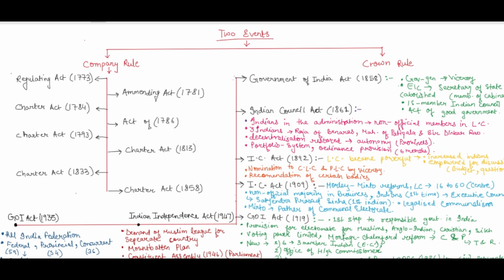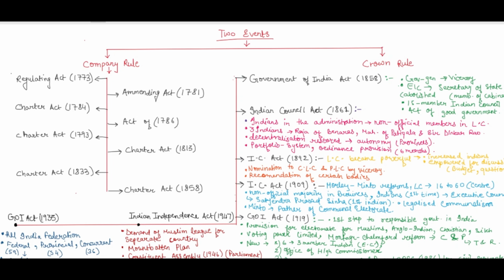So Government of India Act 1858, also known as the Act of Good Governance. Here, the changes and features we saw: the Governor General designation was changed to Viceroy, because the name Governor General was not suitable for administration now. To maintain public order, the East India Company was abolished, and that office was changed to Secretary of State.